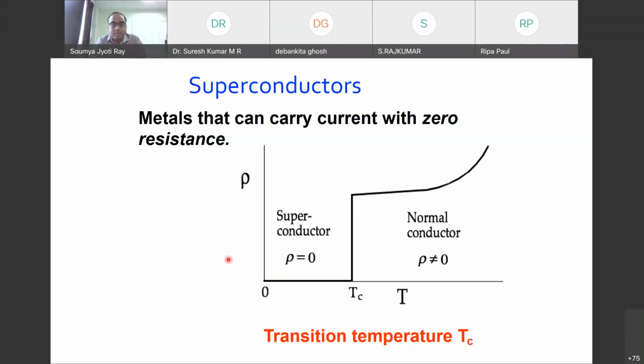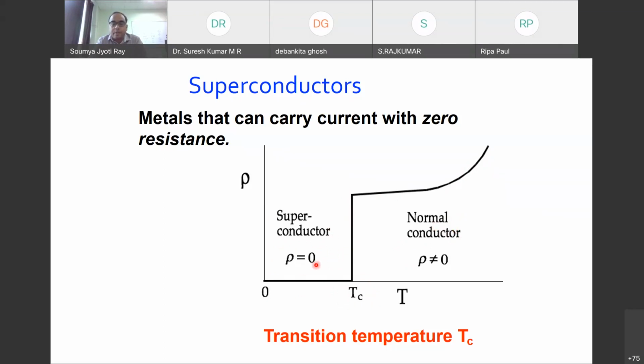If I look at this diagram here, that is rho versus T, I can see the resistivity is quite high at higher temperature, and then it slowly decreases. That is the typical behavior of a metal. Below a certain temperature called TC, the critical temperature, it drops, then it becomes negligible, or let's say theoretically it is zero. So above this critical temperature, we get behavior similar to that of a normal conductor, that is, the resistivity is non-zero. But when we go below the critical temperature, it becomes a superconductor.